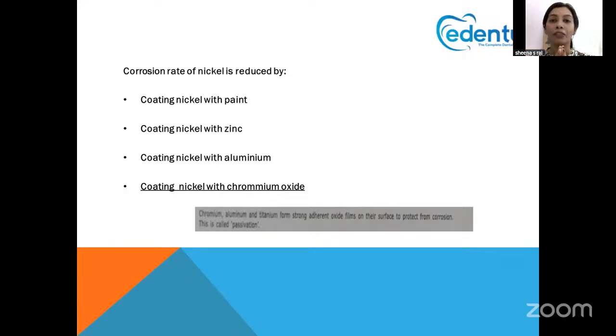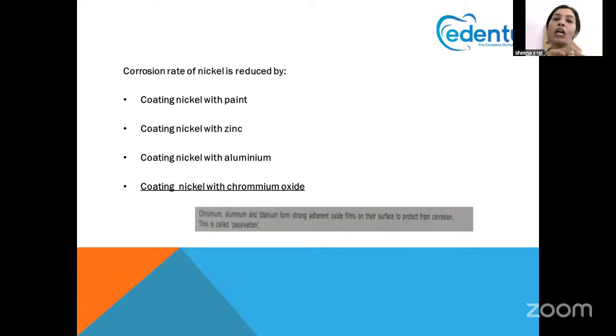That is called passivation. So in order to avoid other strong oxides being adhered to the surface of metals like nickel, we do a procedure called passivation. Passivation is actually adherence of certain oxides onto the surface of the already existing metal.